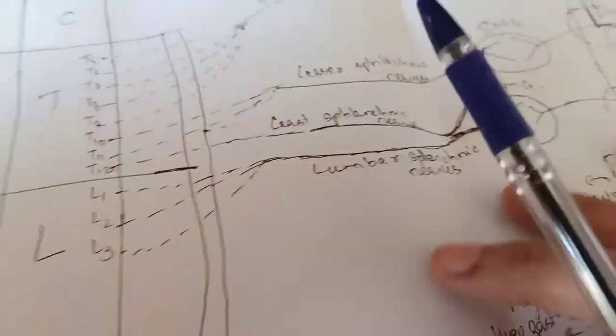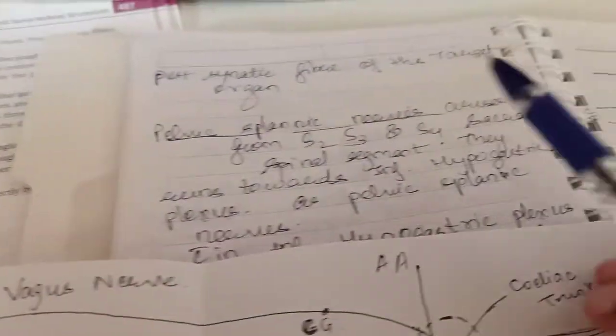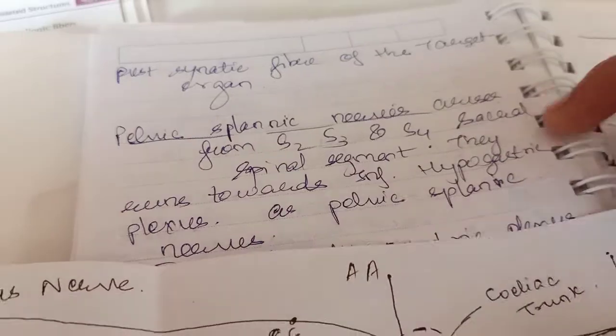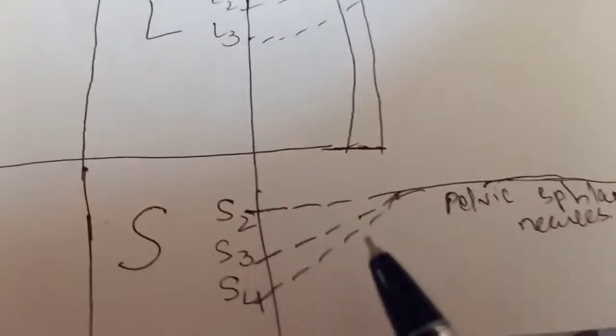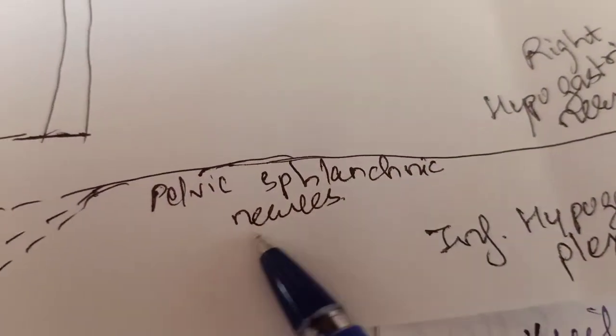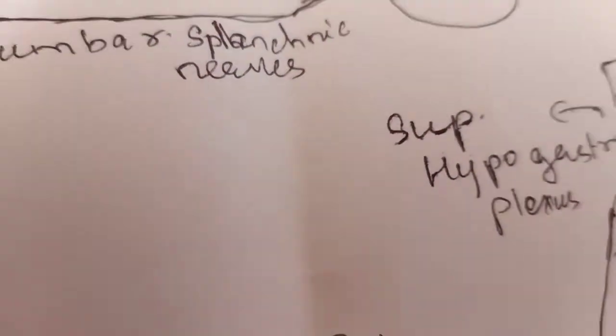Now this also I have taught you. The pelvic splanchnic nerves arise from S2, S3 and S4. This also I have explained. The preganglionic fibers are known as pelvic splanchnic nerves.